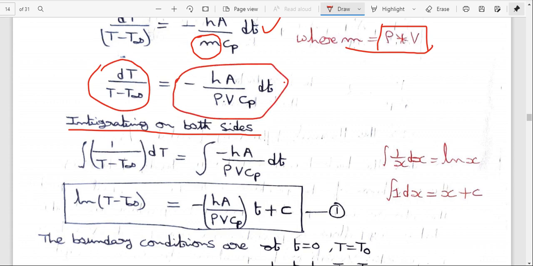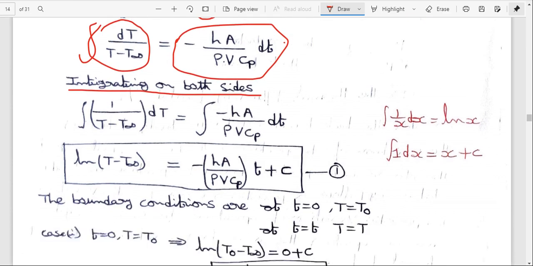Here the integration arrives from this equation: dT by (T minus T infinity), integral of 1 by (T minus T infinity) dT is equal to integral of minus hA by rho V Cp into dt. What is the integral of 1 by x? Integral 1 by x is equal to log x, that is log e of x, which means ln of x.